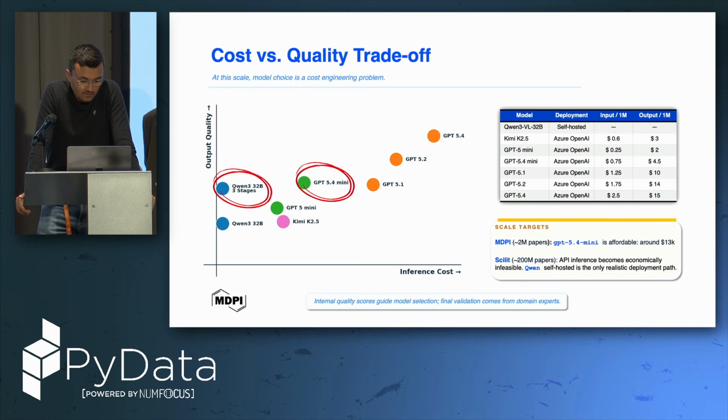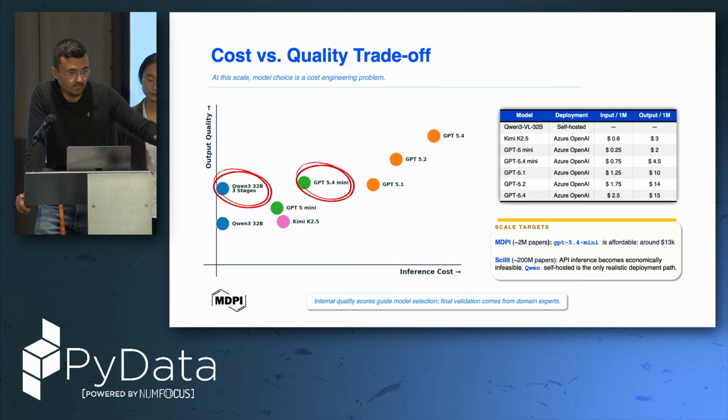So the last few slides, of course, since we are in our organization, we have to take care of the cost, not only about the quality. So we were testing many flagship models, but of course, as mentioned before, we have too many papers to tag. And so we were just testing and trying to focus more on Qwen and Qwen 3. When we did this task, and GPT 5.4 mini, we found out that with MDPI papers, 2 million papers, we have an estimation after our engineering around $13K US to tag 2 million papers.